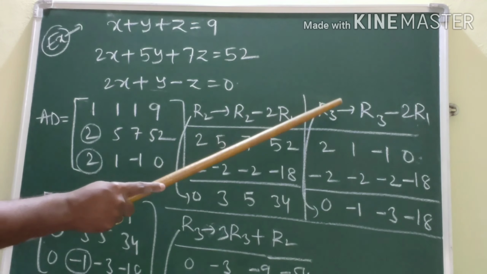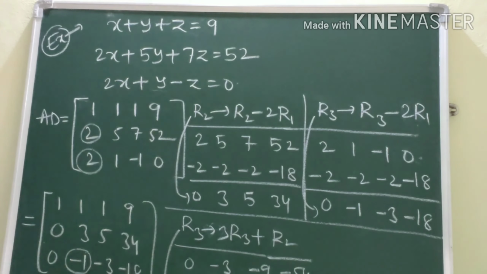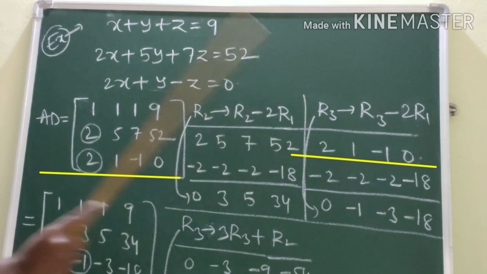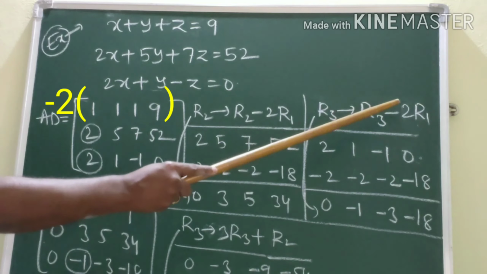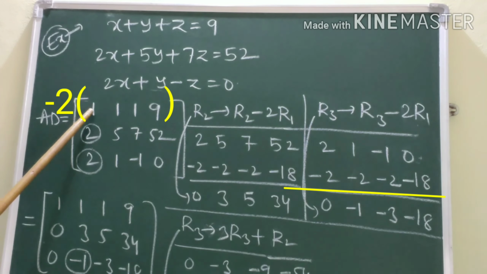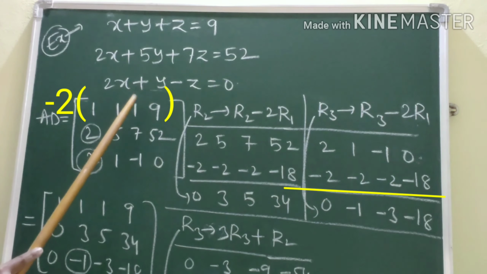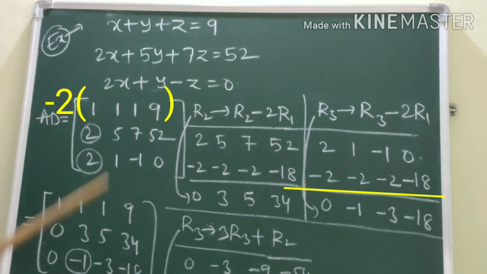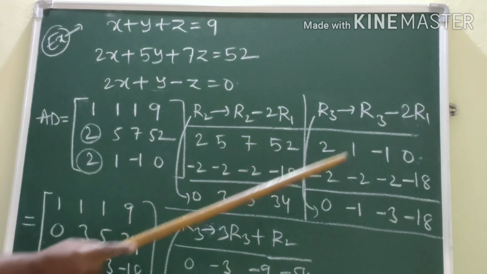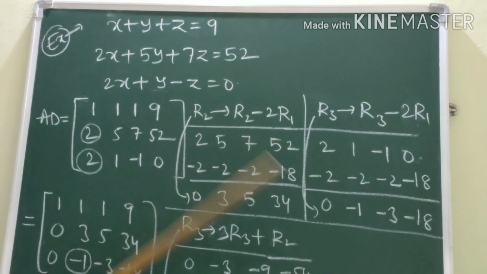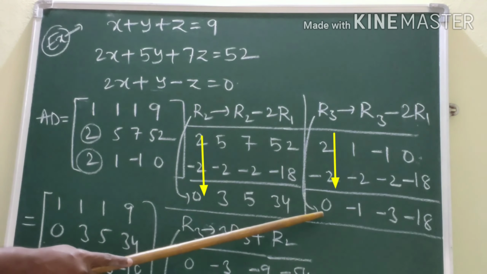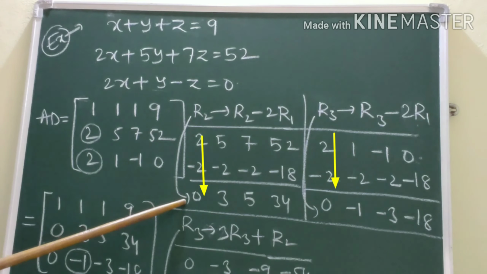And next, R3 tends to R3 minus 2R1. Here, what is R3? 2, 1, minus 1, 0. Minus 2R1. Minus 2 multiplied with R1. So, we get minus 2, minus 2, minus 2, minus 18. So, by simplifying, 2 minus 2, 0, 1 minus 2, minus 1, minus 1 minus 2, minus 3, 0 minus 18, minus 18. So, this is new R3 and this is new R2.